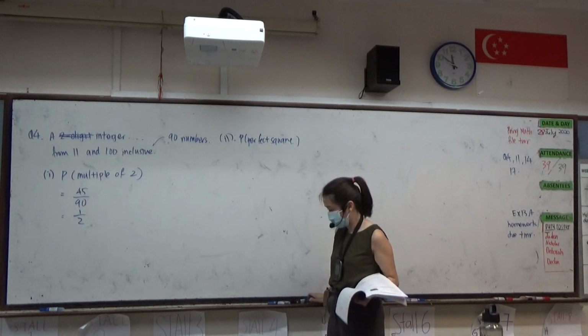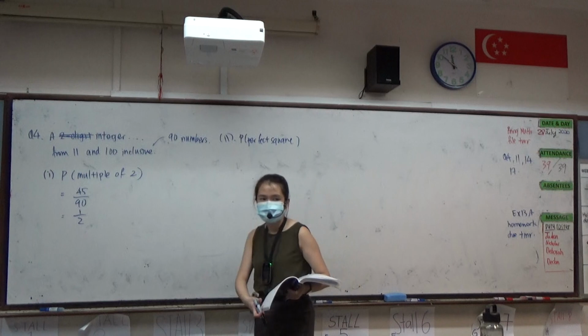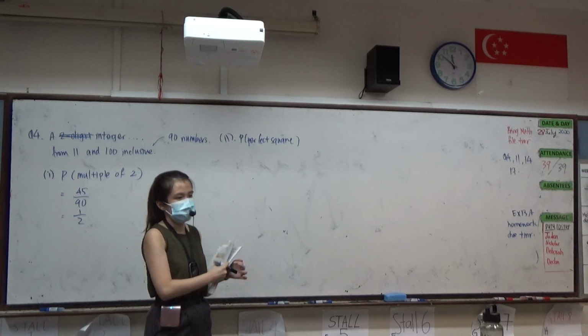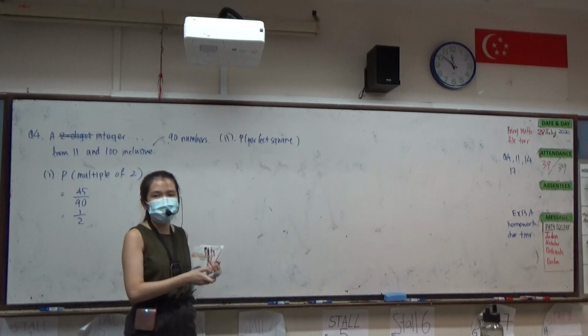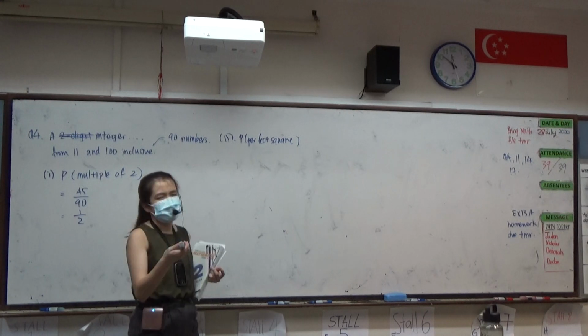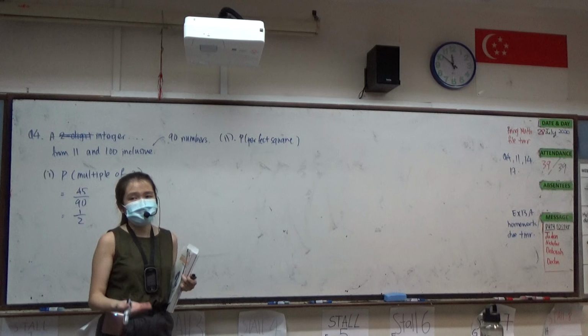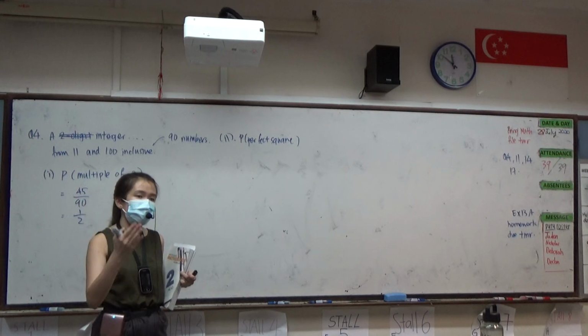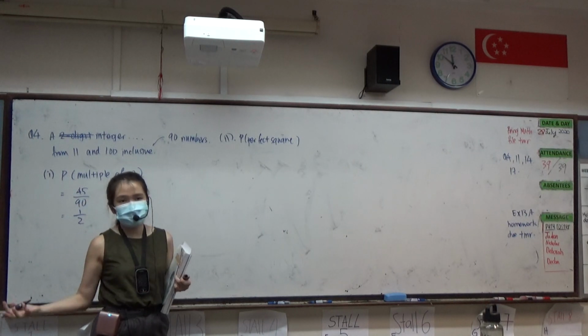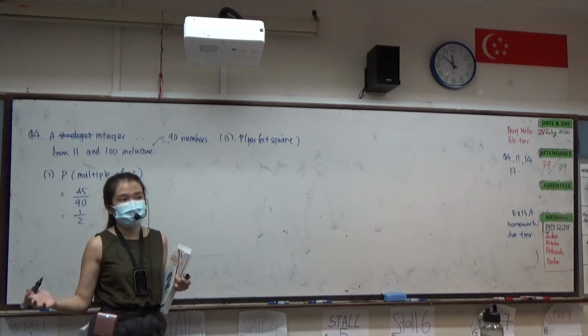It is a product of two numbers that are the same. A perfect square is a number such that when you take the square root, it gives you a nice whole number.